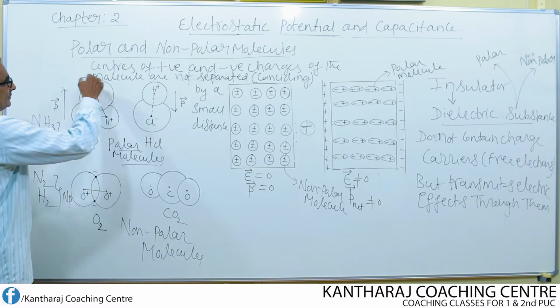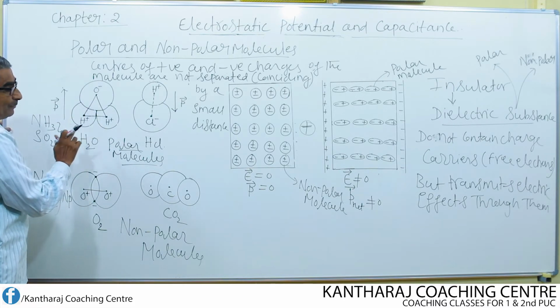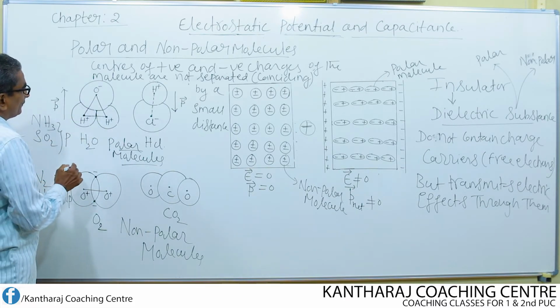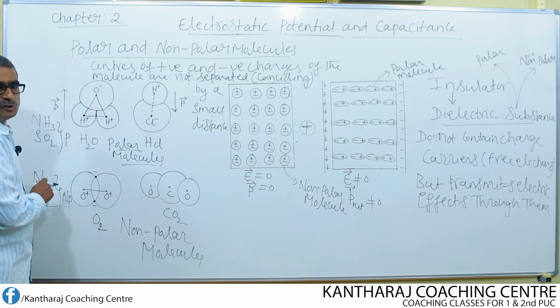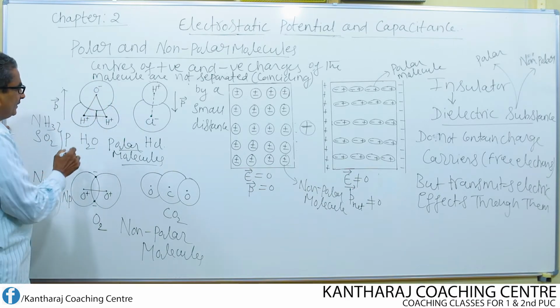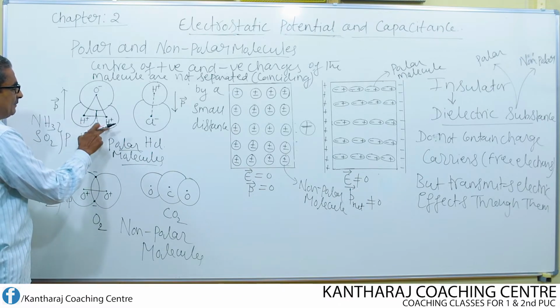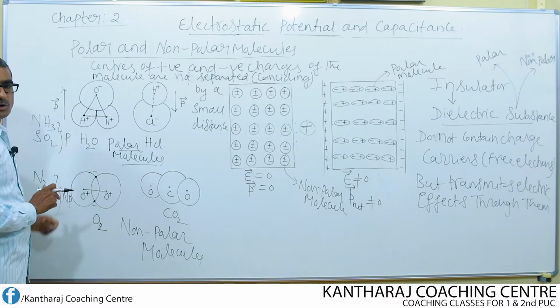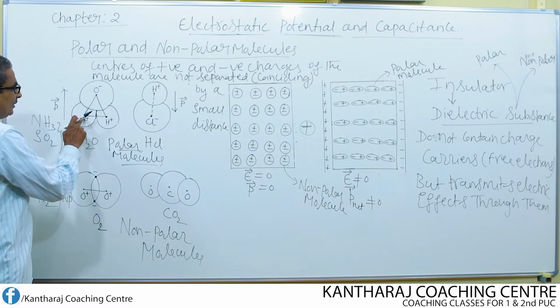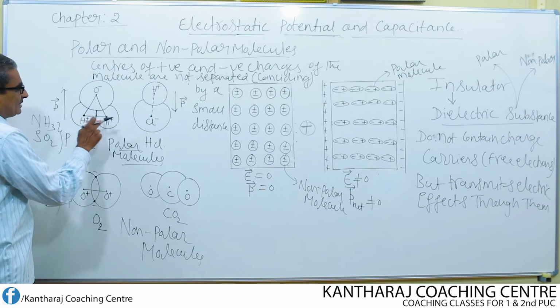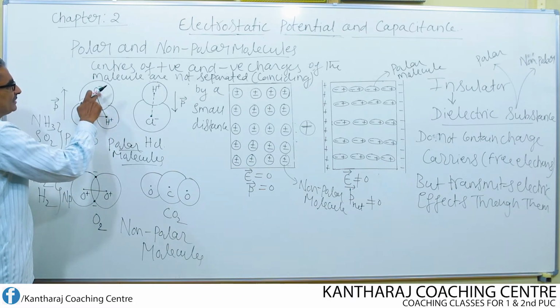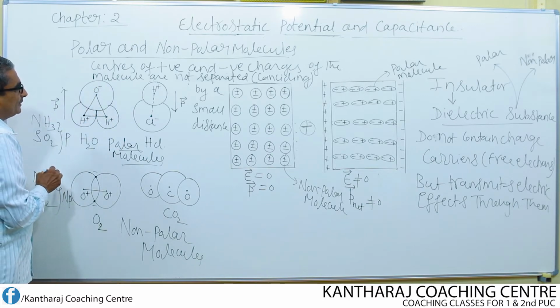look here. This is the polar molecule of H2O. Oxygen is considered to be a negative ion. The two atoms of hydrogen, each atom of the hydrogen here, are considered as positive ions.